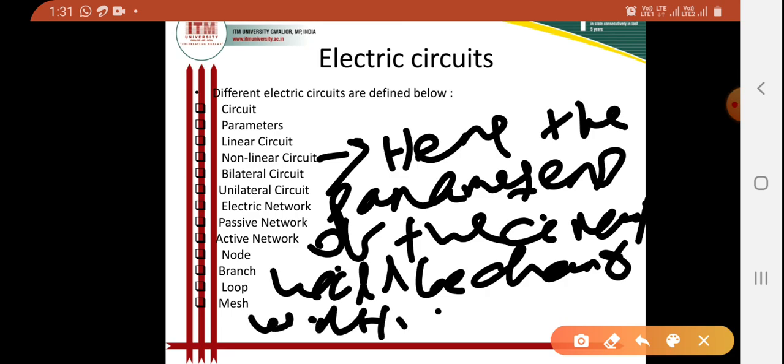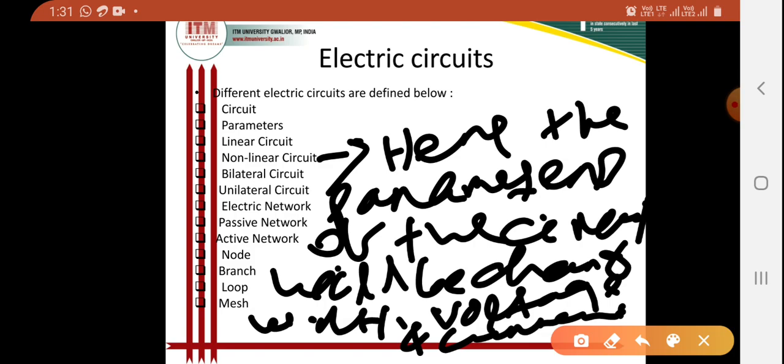Okay. So when voltage and current are changing in that circuit, then the parameters of the circuit will be changed, okay. So these kinds of circuits which are behaving with a change in parameters with change in voltage and current, that is called non-linear circuit.